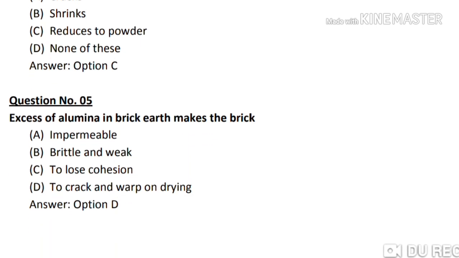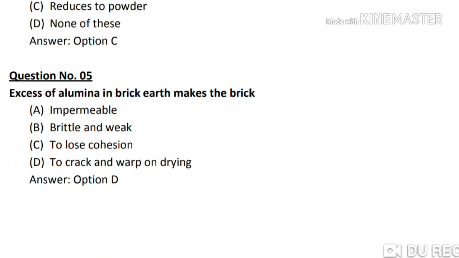Question number 5. Excess of alumina in brick earth makes the bricks option A impermeable, option B brittle and weak, option C to lose cohesion, option D to crack and warp on drying. The correct answer is option D to crack and warp on drying.